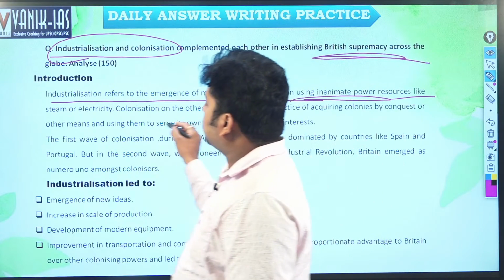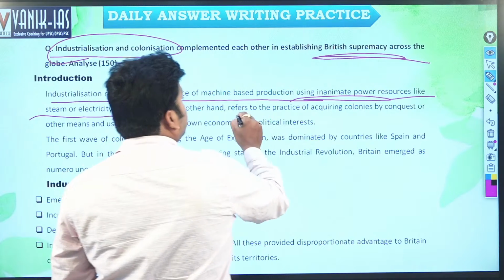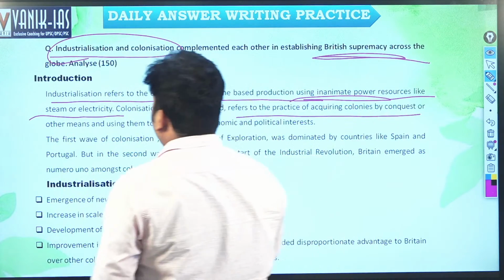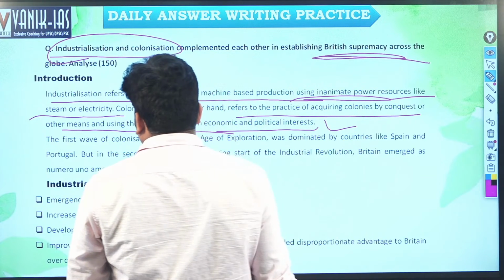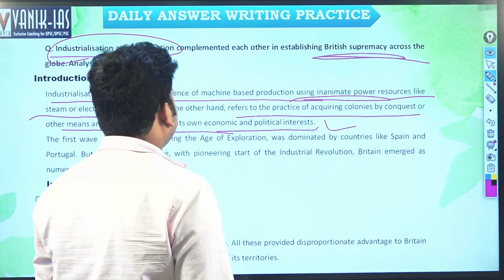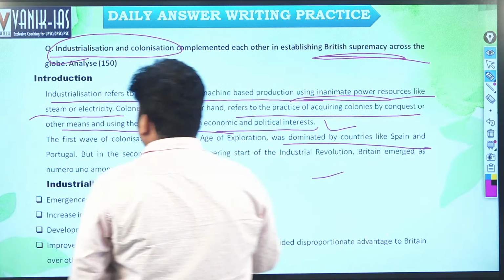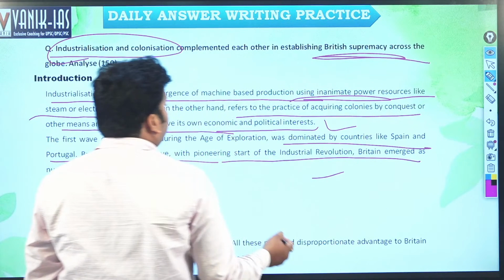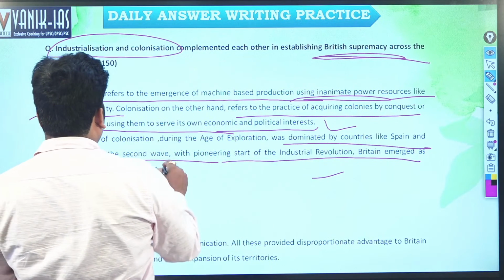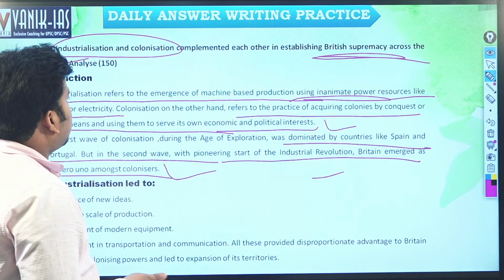Right? What is colonization? Colonization, on the other hand, refers to the practice of acquiring colonies by conquest or by other means, using them to serve one's own economic and political interest. The first wave of colonization during the age of exploration was dominated by countries like Spain and Portugal, but the second wave started from the Industrial Revolution. Britain emerged as the numero uno amongst the colonizers. So Britain colonized the maximum.